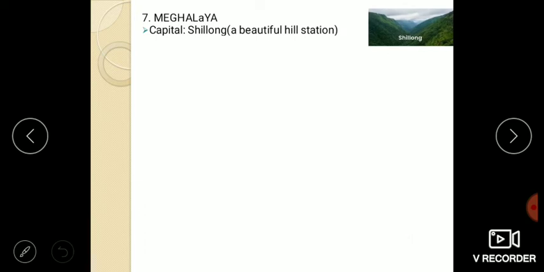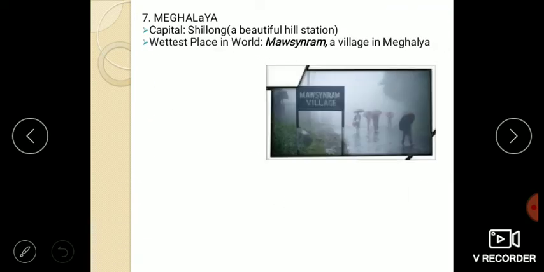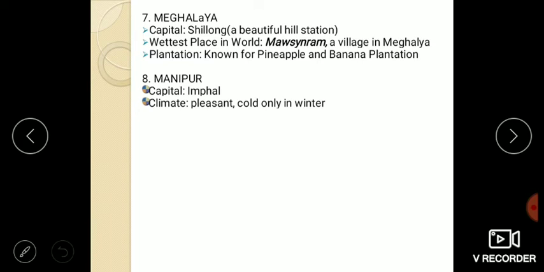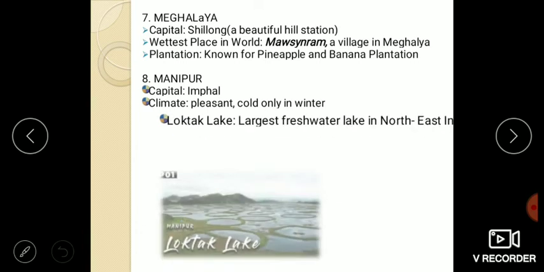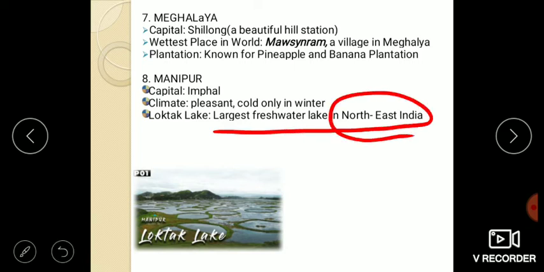Next is Meghalaya, whose capital is Shillong, a beautiful hill station. The wettest place in the world, Mawsynram, is also found here. Manipur: the capital is Imphal. The climate is pleasant and cold only in winters. It has Loktak Lake, the largest freshwater lake in the states of Northeast India.